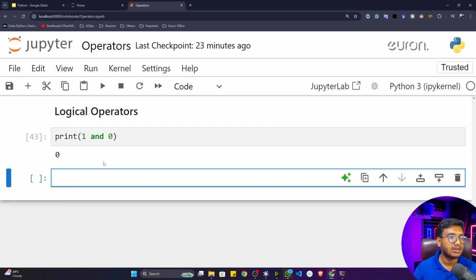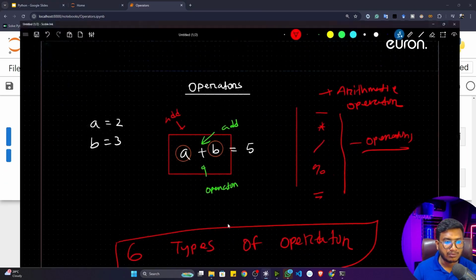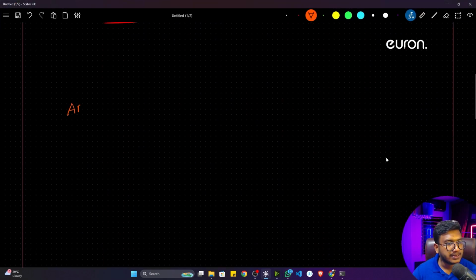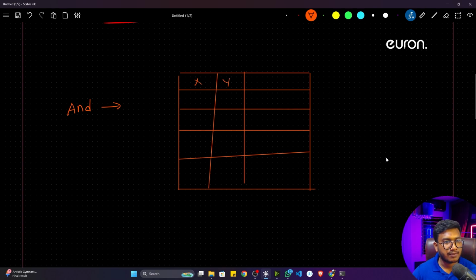See, if I execute, it would be 0. Why? Because I think you already know what AND is. I think you remember the AND truth table. Now how did we used to draw this truth table? Let me just draw it. So this is my X and Y, and this is my output. Let's say 1 1, 1 0, 0 1 and 0 0.